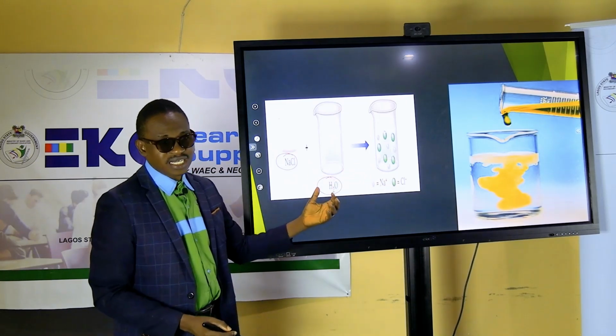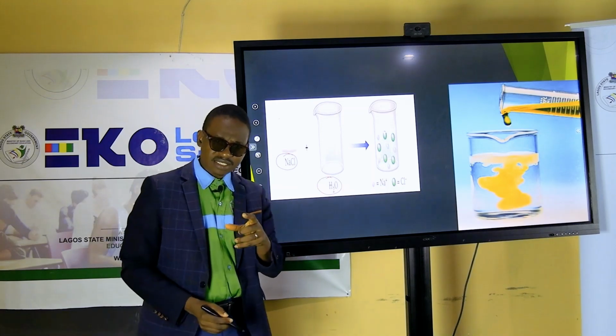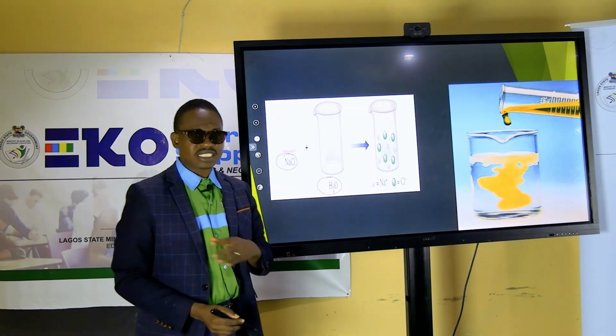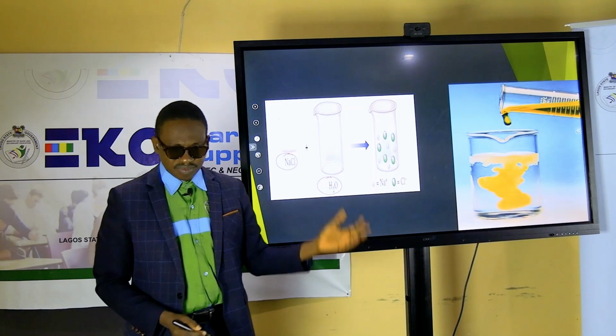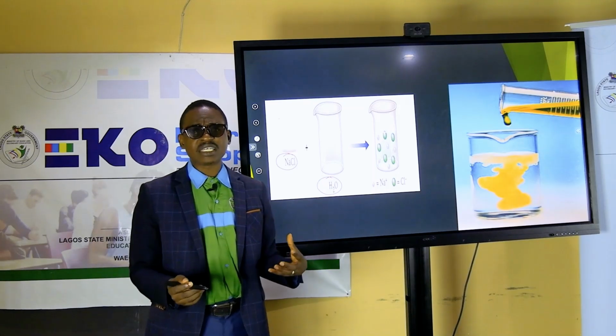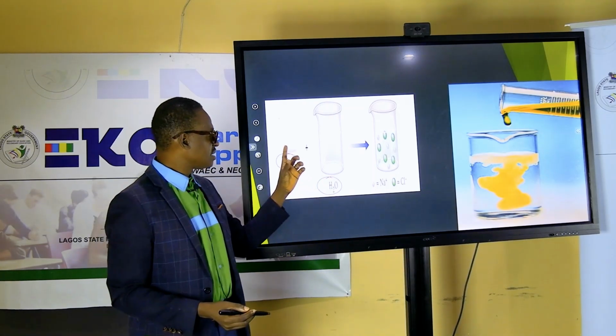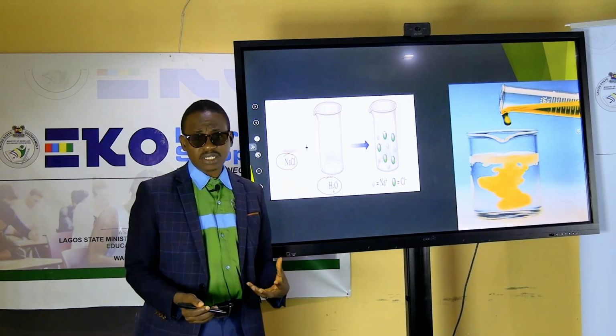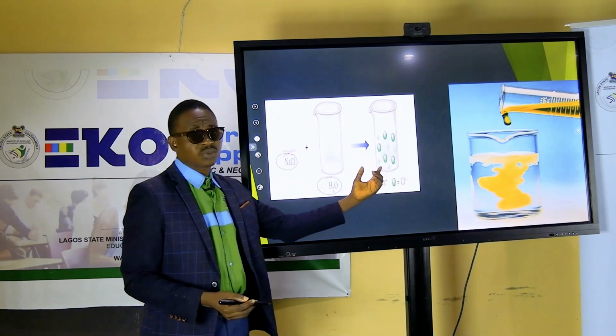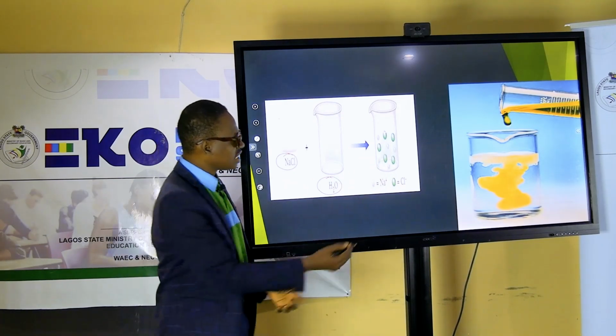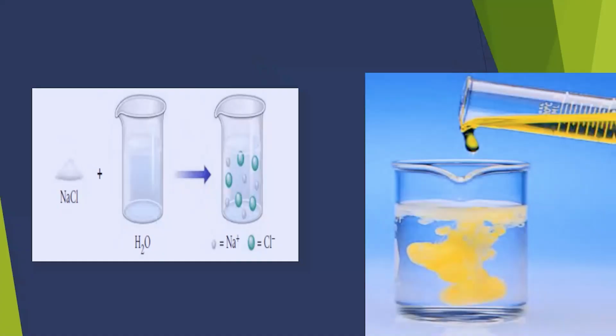Because water is a universal solvent, which can dissolve nearly all ionic compounds. And sodium chloride here is an ionic compound. So by the time you get it into the water, you split it into sodium plus and chloride ion, as you could see in the solution.